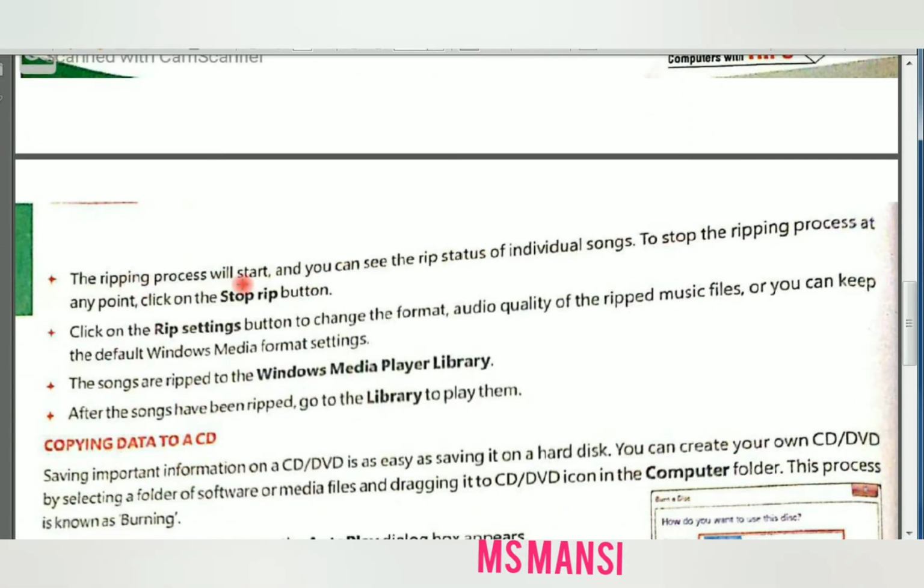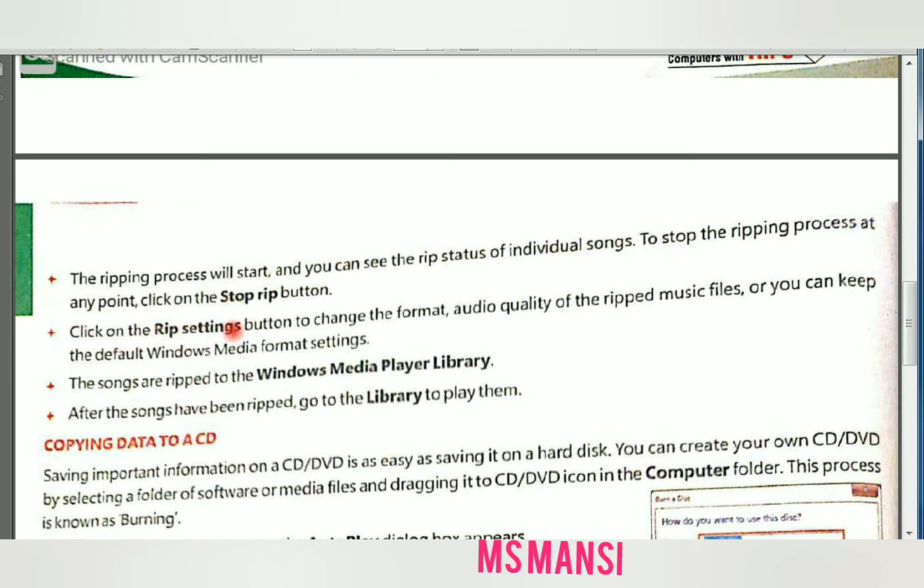The ripping process will start and you can see the RIP status of individual songs. To stop the ripping process at any point, click on the stop RIP button.